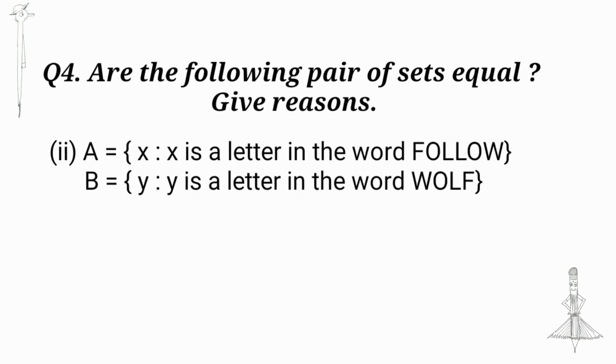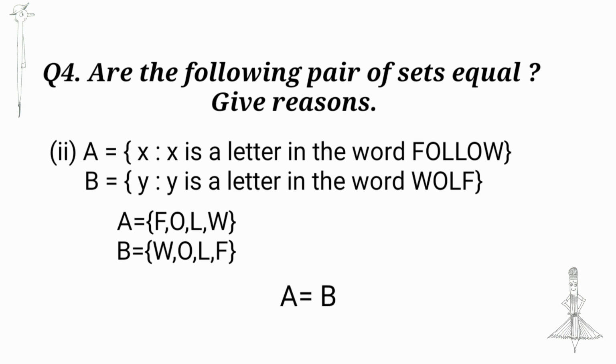A is equal to {x : x is a letter in the word FOLLOW}. B is equal to {y : y is a letter in the word WOLF}. Set A is equal to {F, O, L, W}, B is equal to {W, O, L, F}. All elements of A are elements of B, so A is equal to B.